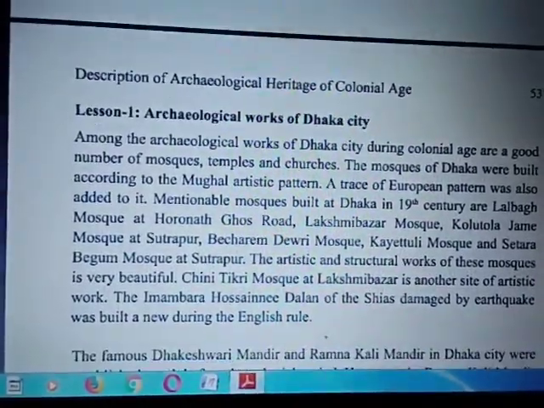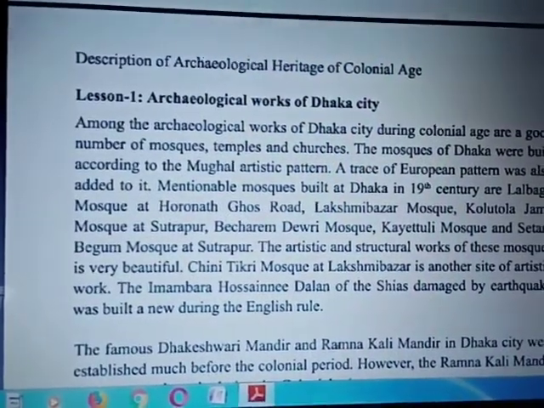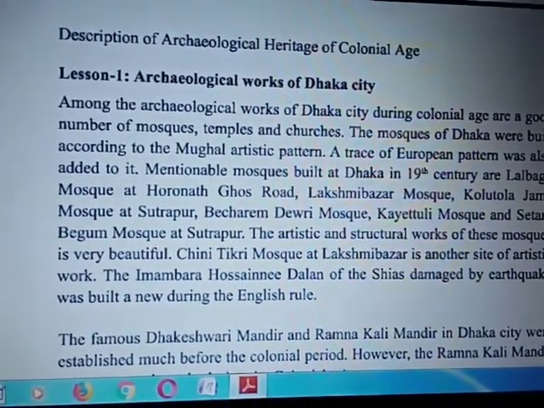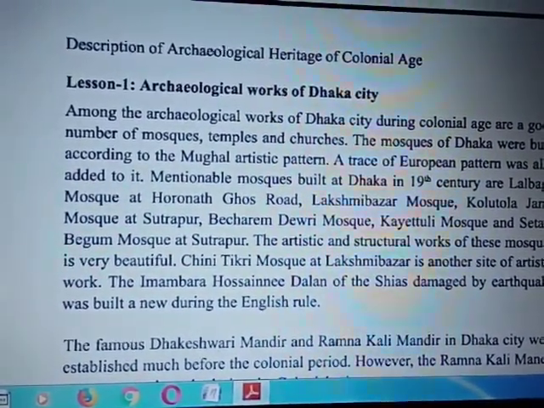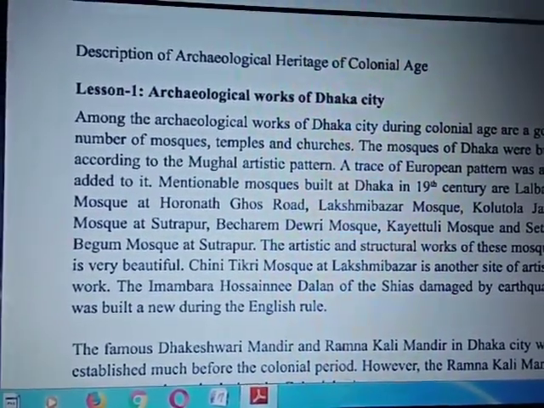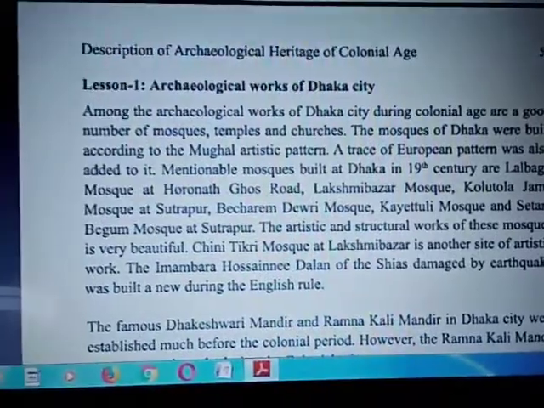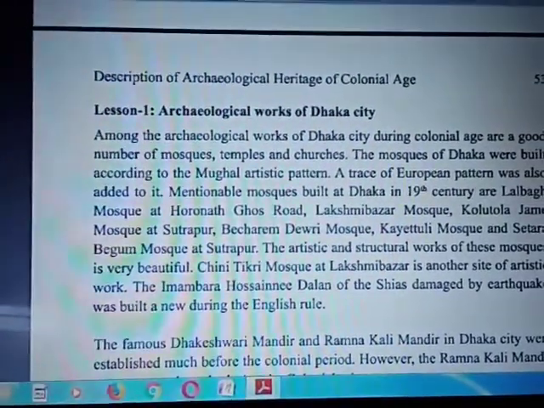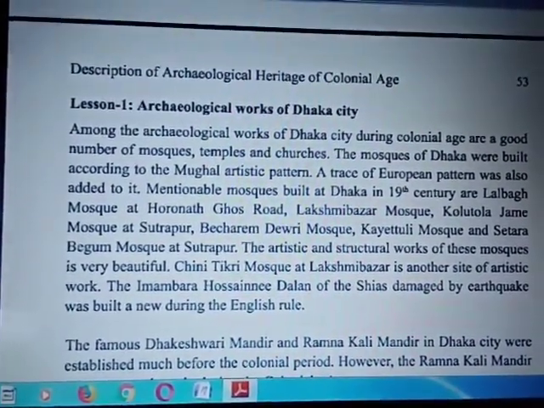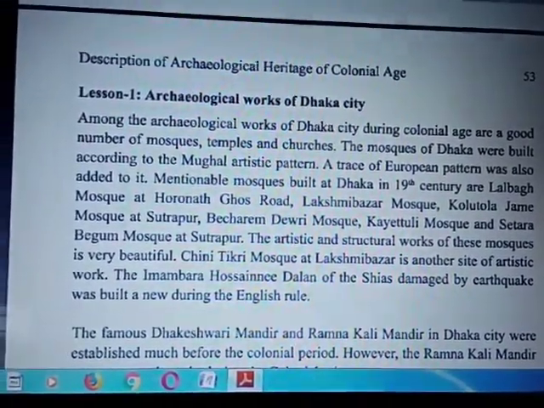Lesson 1, Archaeological Works of Dhaka City. Among the archaeological works of Dhaka city during colonial age are a good number of mosques and temples, especially in Old Dhaka. If you go to Old Dhaka, then you see a lot of archaeological structures like mosques, temples, churches. The mosques of Dhaka were built according to the Mughal artistic pattern. A trace of European pattern was also added to it.